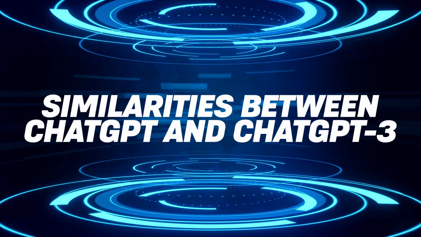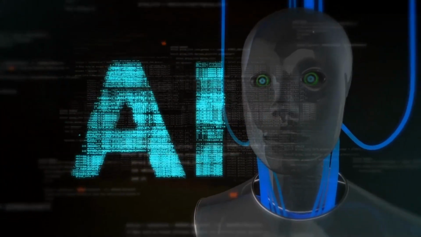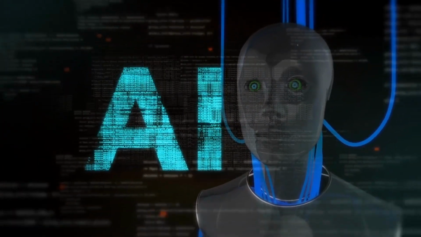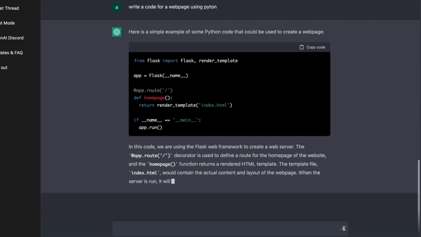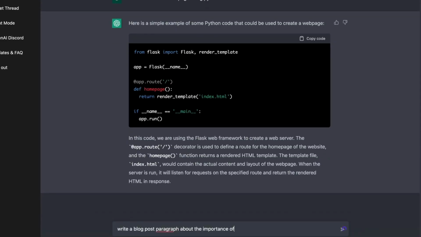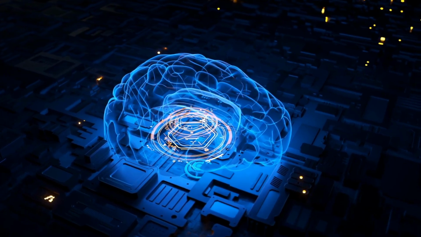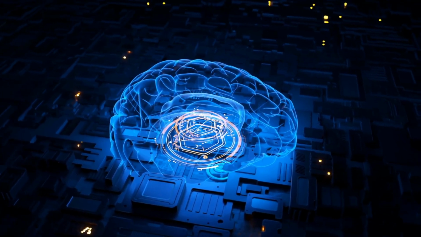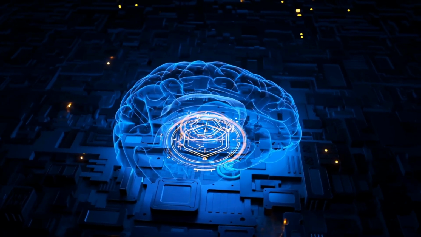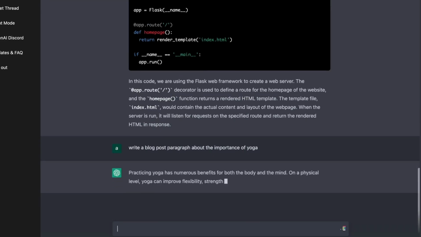Similarities between ChatGPT and ChatGPT-3. You want to know more about the similarities between ChatGPT and ChatGPT-3? Well, buckle up because here we go. First of all, both of these language models use the same transformer architecture, which is a type of neural network that's especially good at processing sequences of data, like sentences or paragraphs. This architecture allows the models to analyze and understand the context and meaning of the text, so they can generate more natural and realistic responses.